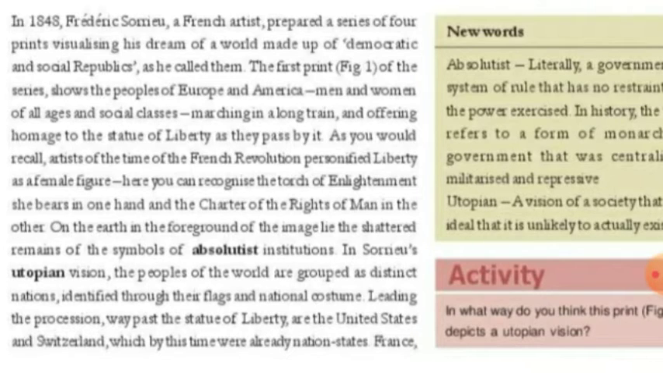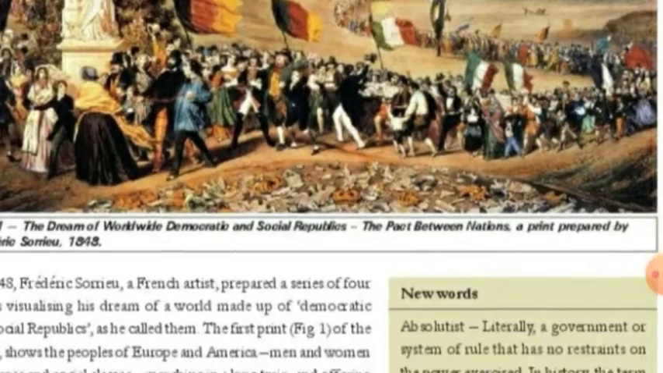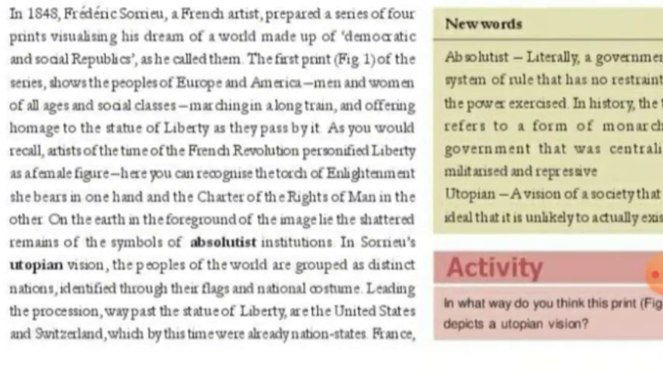The first print of the series shows the people of Europe and America. You can see this picture, people of Europe and America. Men and women of all ages and social classes, every man, woman and child, marching in a long train and offering homage to the Statue of Liberty as they pass by it.